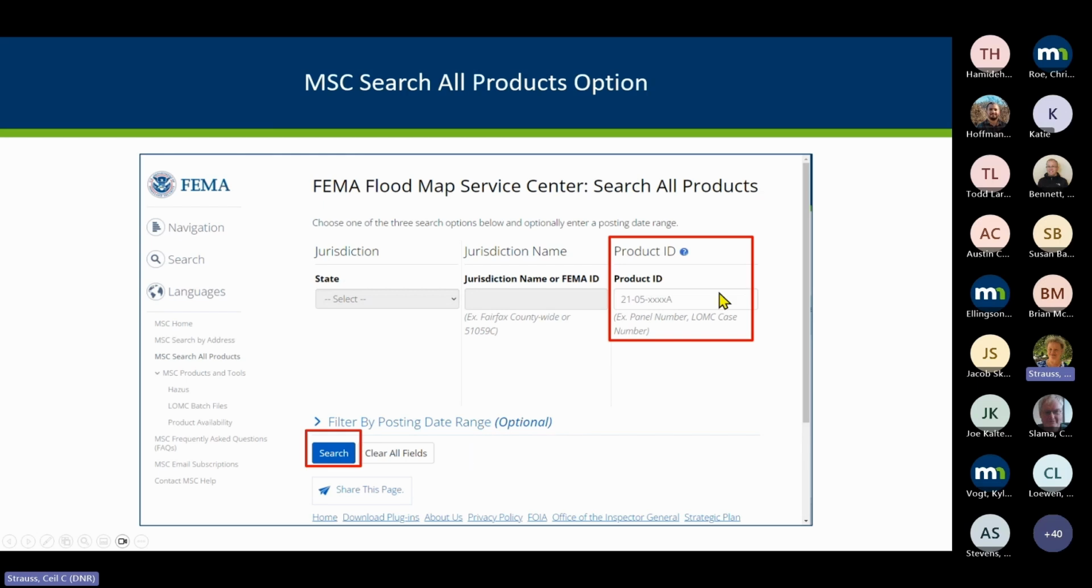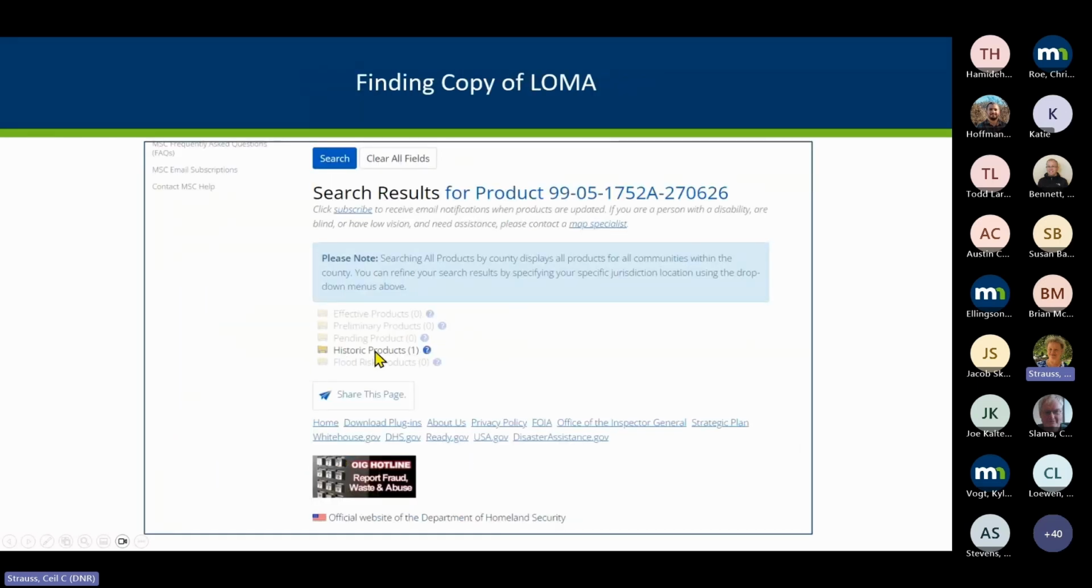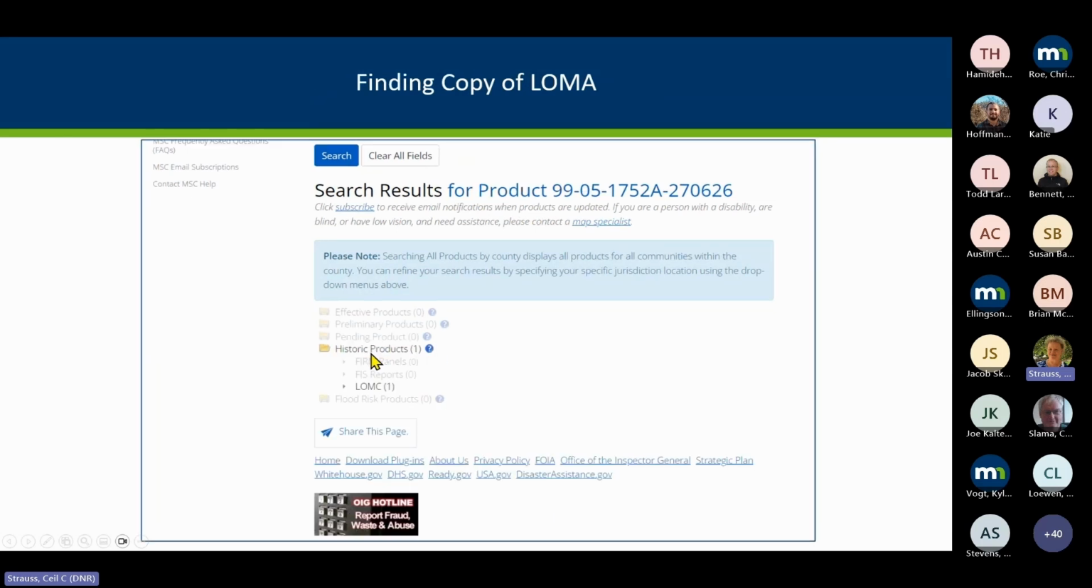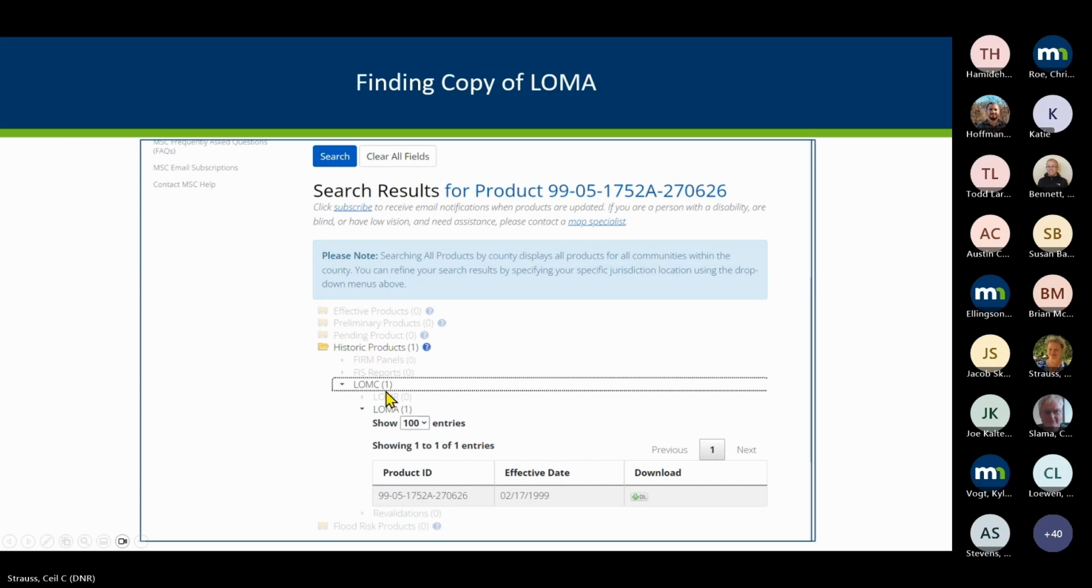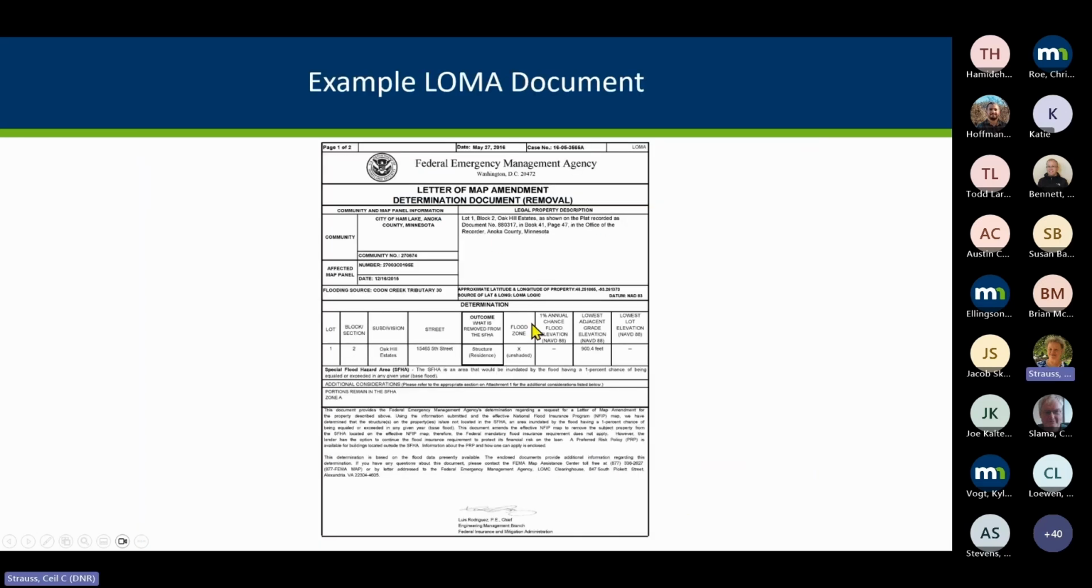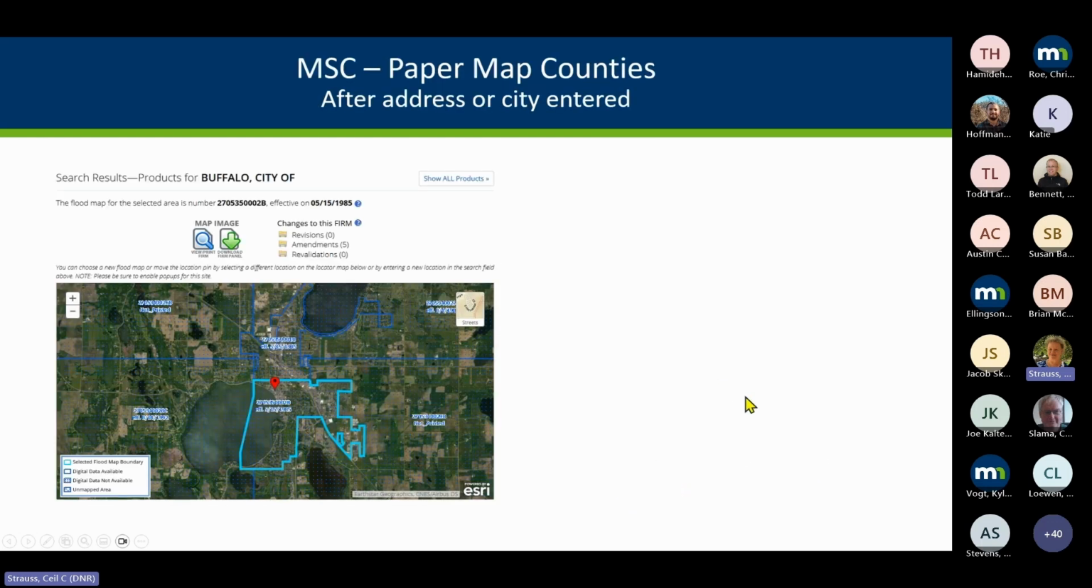And in this example, if you put in the case number you're interested in and hit search, okay, this one is historic, but it must have been revalidated. So I want to look at it, and you can download that here. So that's another way to see copies if you don't go through the National Flood Hazard Layer.